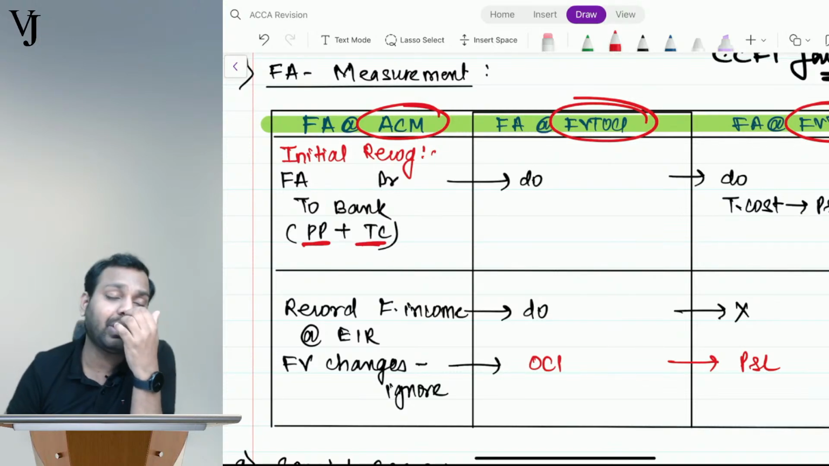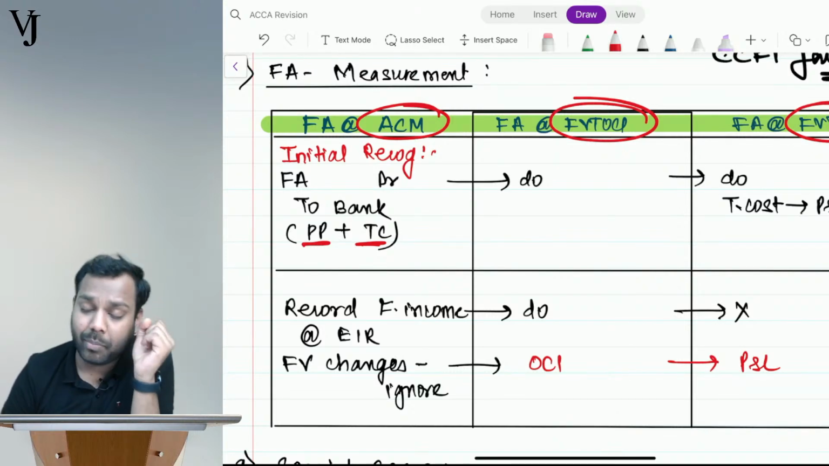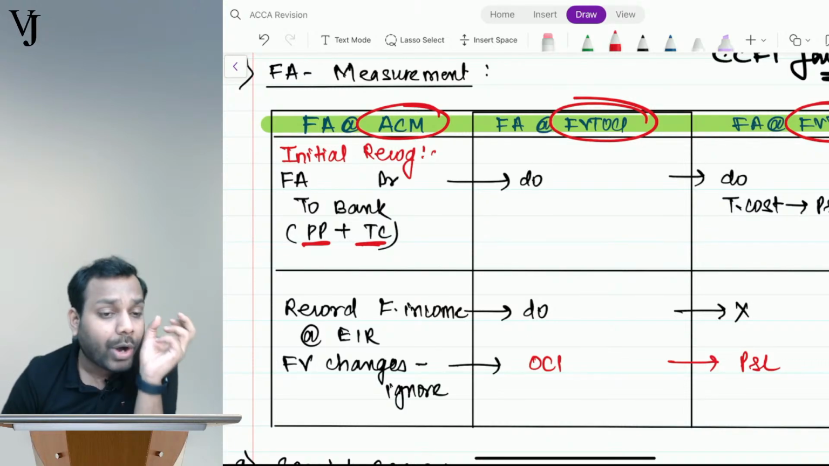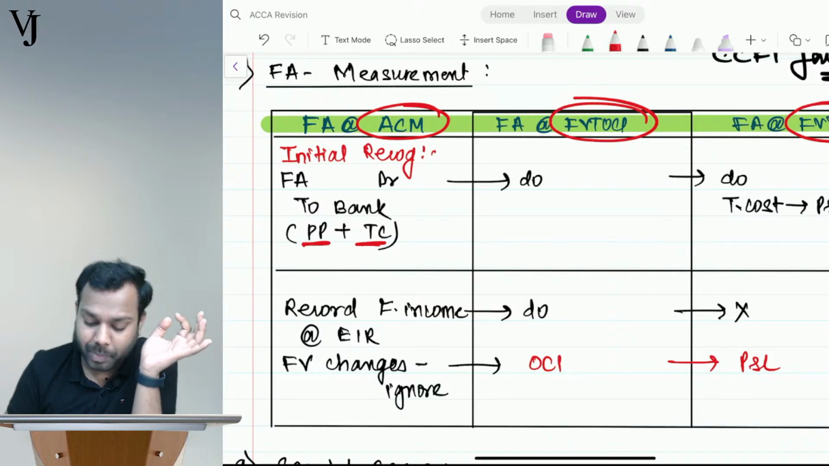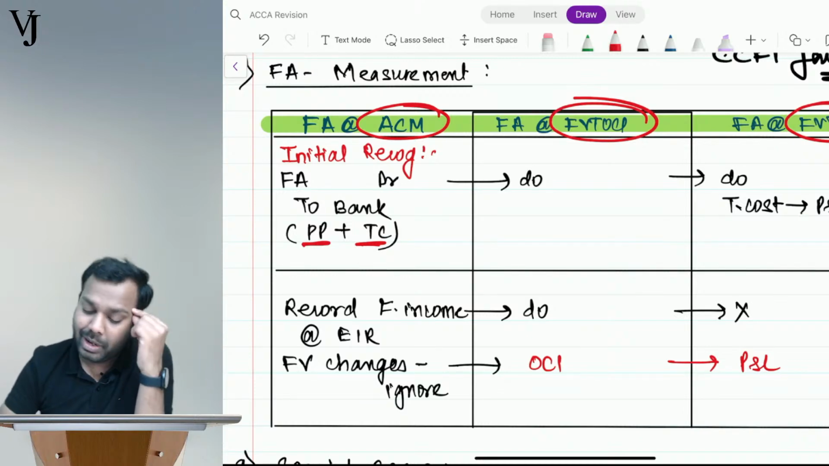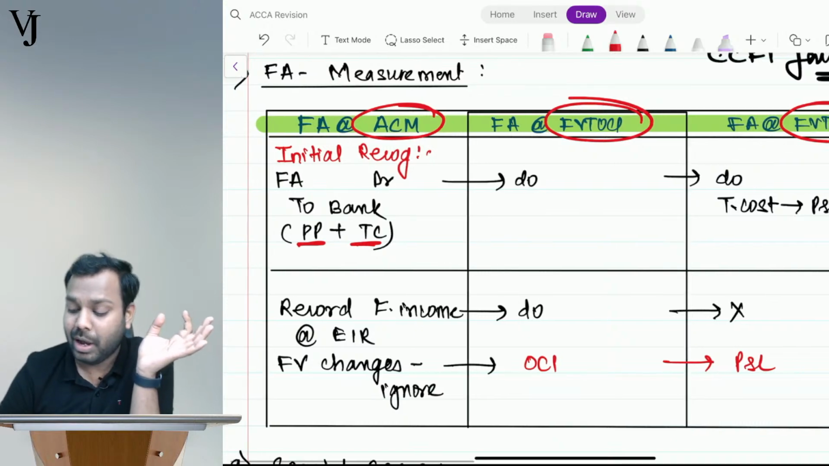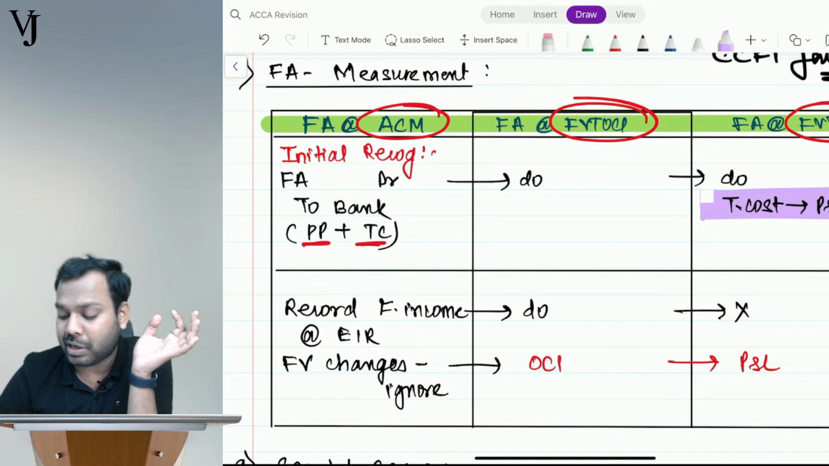Let's suppose I have invested in bonds of $2 million, and to purchase that bond I have to pay brokerage of, let's suppose, 0.1 million. So 2.1 million will be the value of my bonds that I will capitalize. So purchase price plus transaction cost. Similar way for FVOCI as well, right? But for FVTPL, the transaction cost is transferred to P&L.